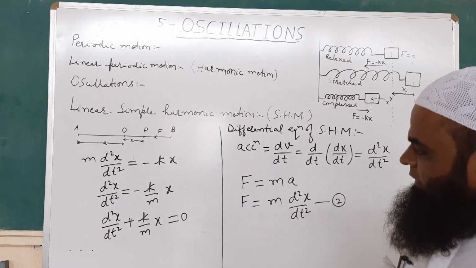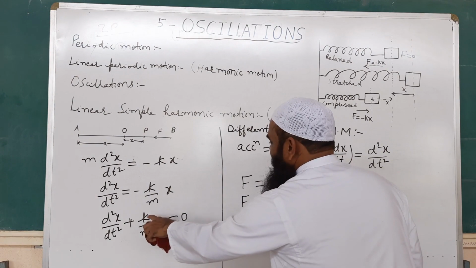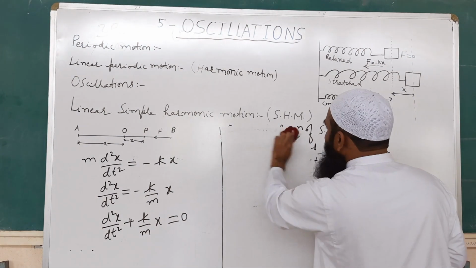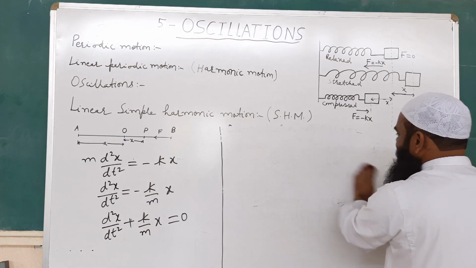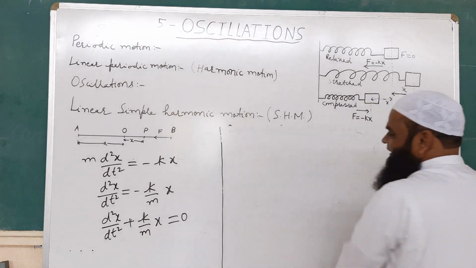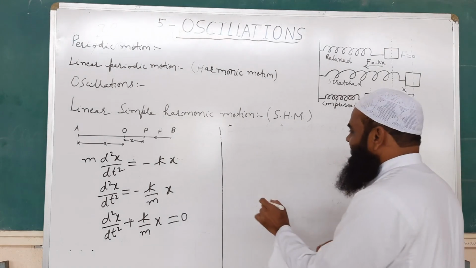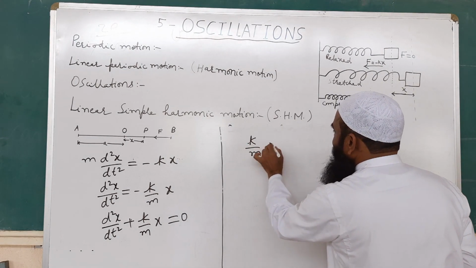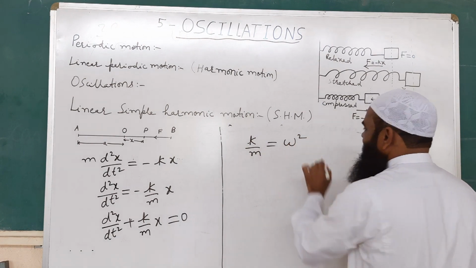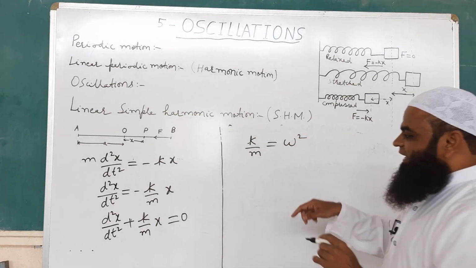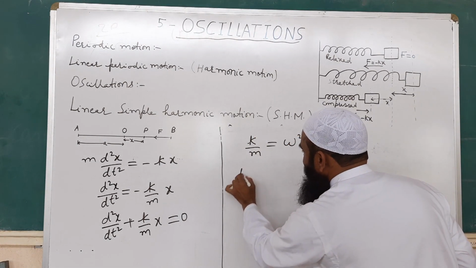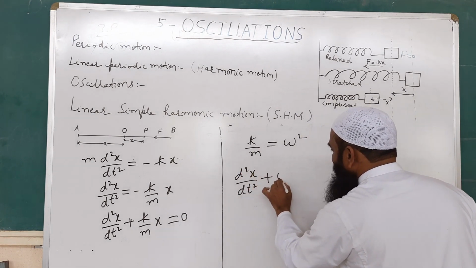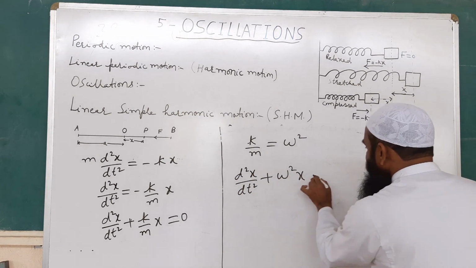Since k is the force constant and m is the mass of the object, it is also constant. So instead of using two constants, we can replace k upon m by one single constant, k upon m is equal to omega square. So we get d2x upon dt square plus omega square x is equal to 0.